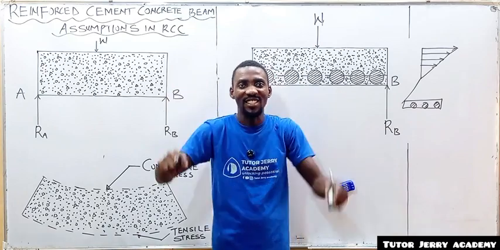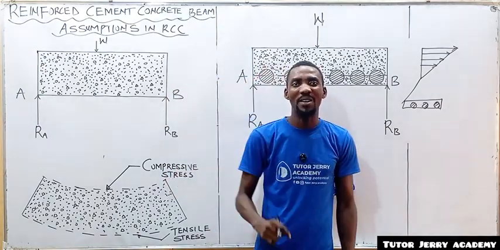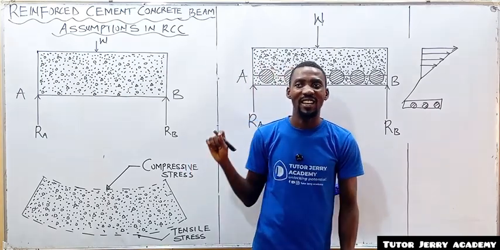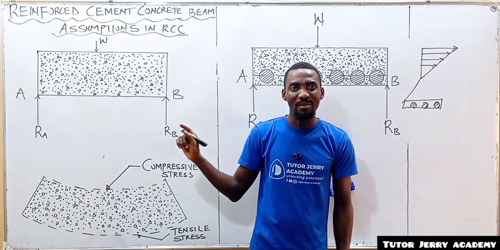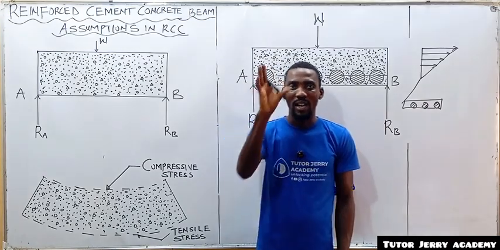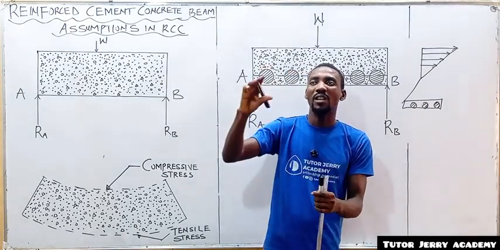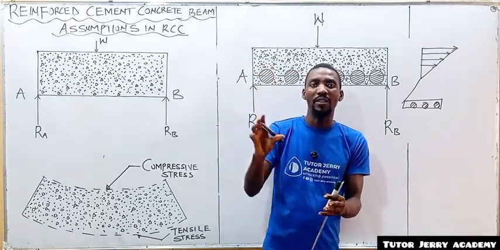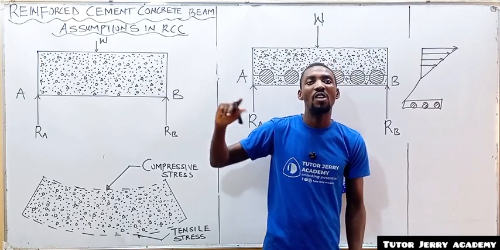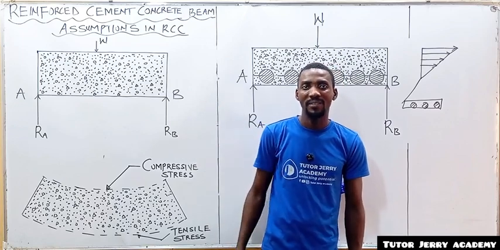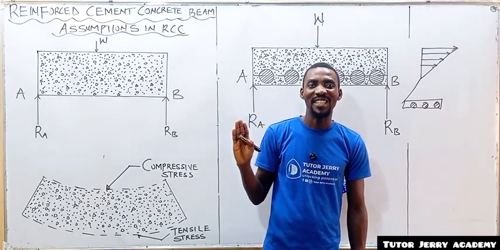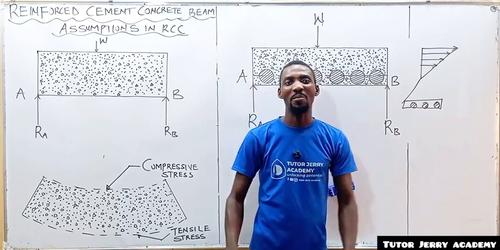Please comment, because I saw a question like this in one examination while I was solving questions some days ago. They asked which of the assumptions of RCC is not applicable to an unsymmetrical section. I want you to comment that in the comment section.